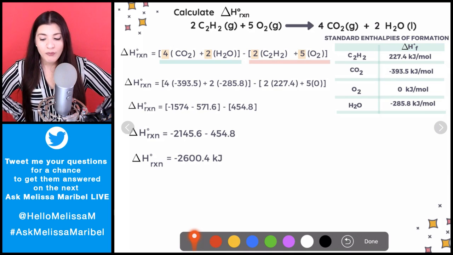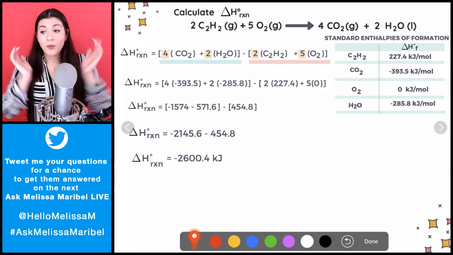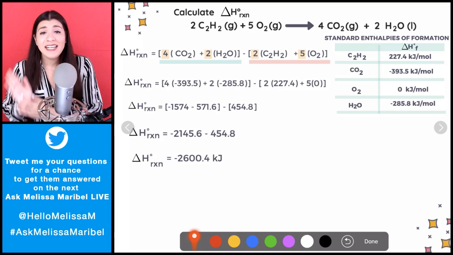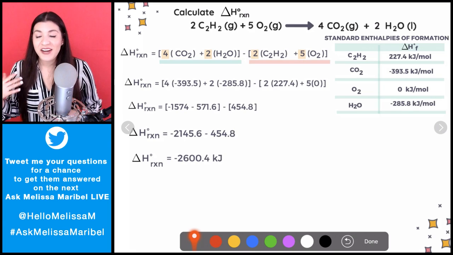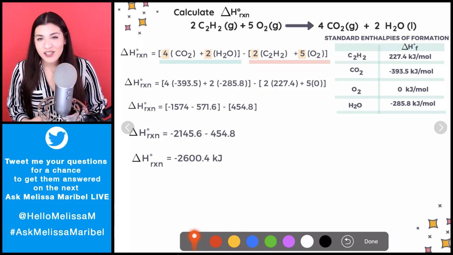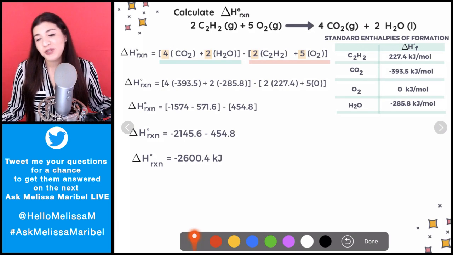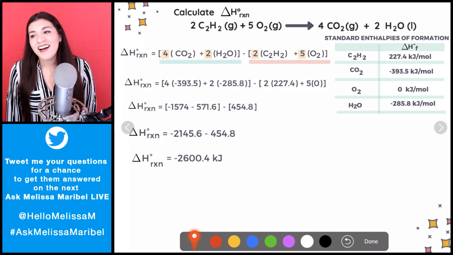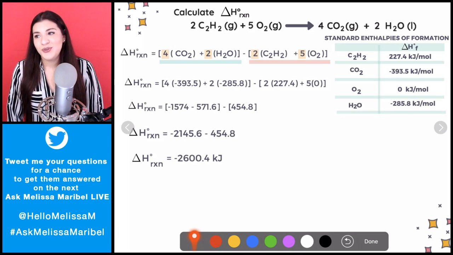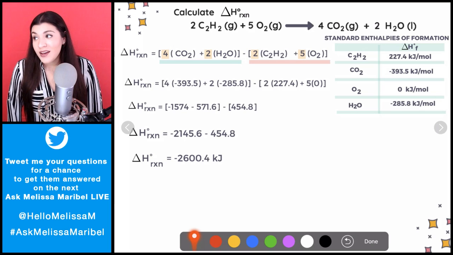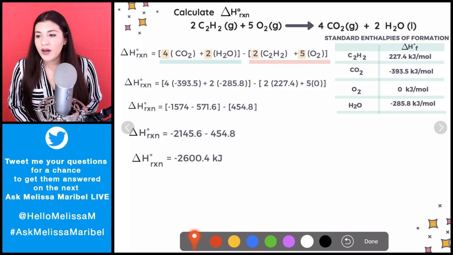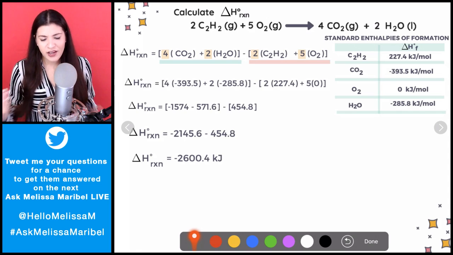But overall, this is what we covered today. We covered heating curves, we covered buffers, we covered standard enthalpies of formation, a lot of great topics. So if you are taking the first half of chemistry, AP chemistry, chemistry 2, these are all going to relate to your class overall. Or even just general high school chemistry, you will see heating curves, as well as, I believe, possibly standard enthalpies of formation, depending on where you are.